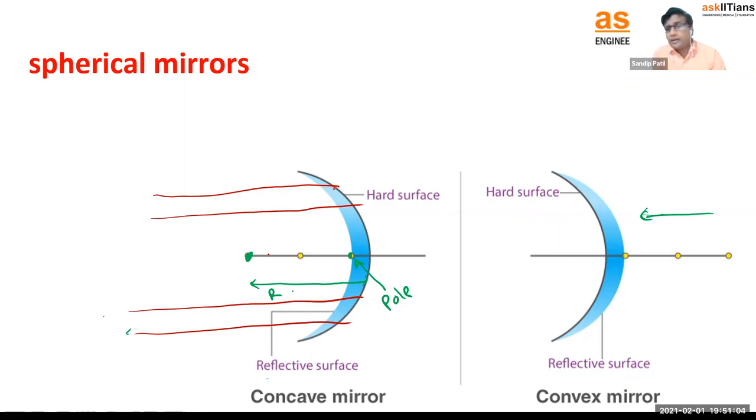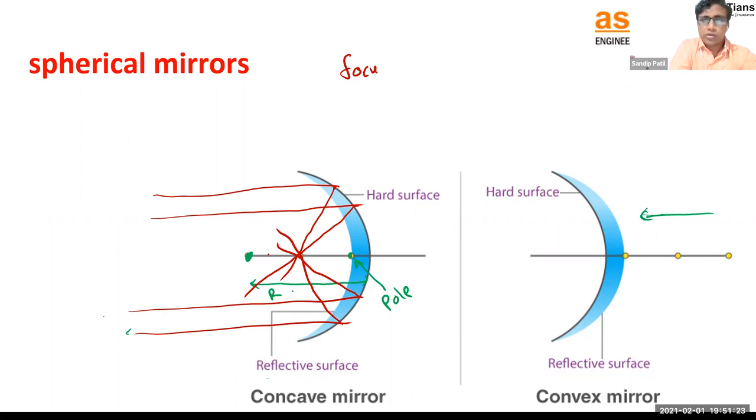Mirror, what is the purpose of a mirror? It is going to reflect some light, right? So it is going to reflect the ray like here. This is also getting reflected. Every ray after reflection is going to pass through one common point. And this common point is very important for mirrors, which is called the focus, denoted by F, and the distance is also denoted by F, right? And this point is called the focus point, where all the reflected rays are going to meet.